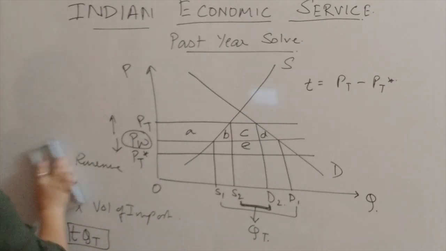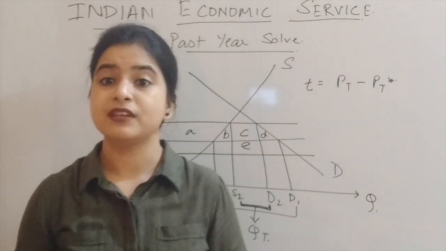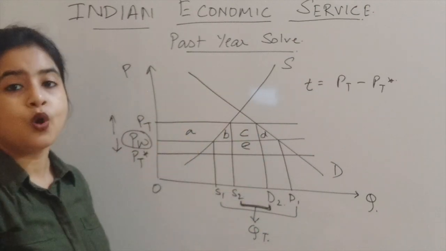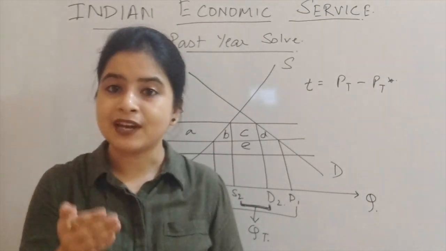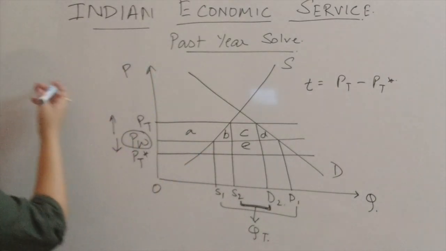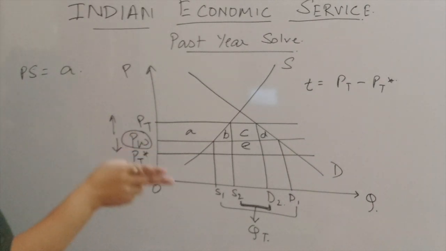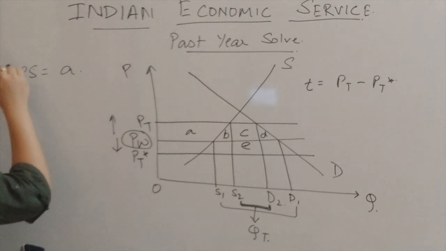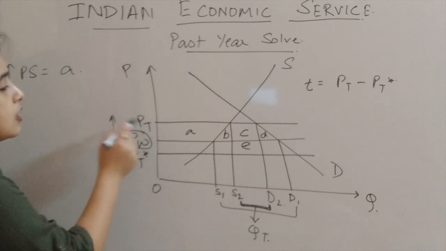Now, this is all about the theory that we need to know. Take a look at this theory in terms of this diagram. What I said, the producers in the importing country are gaining. The gain of a producer we capture through the producer surplus. So the increase in producer surplus is given by this A, because earlier the price was PW, now it has increased.